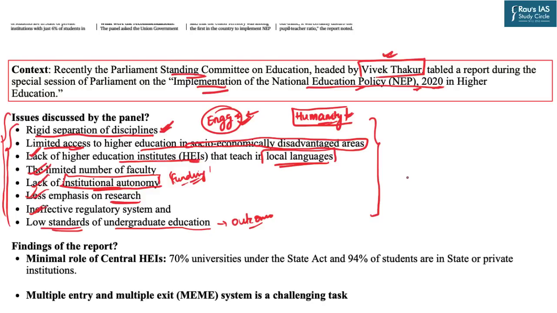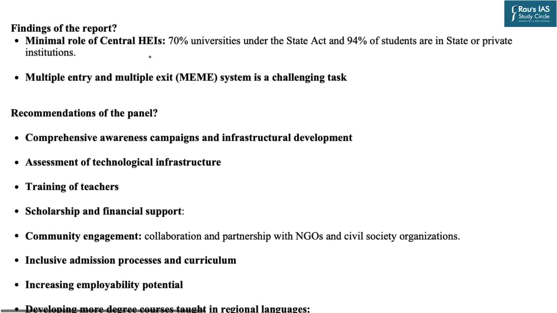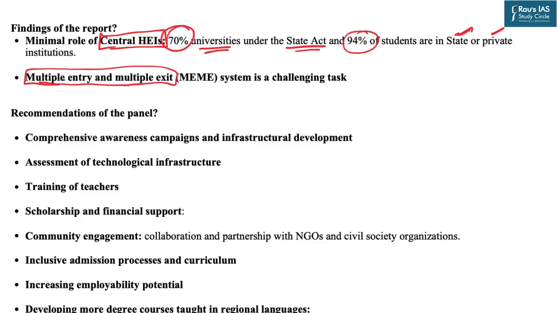As far as the important findings of the report are concerned, there are two. One is that the central higher education institutions are limited. 70% of the total universities in India are listed under the State Act, and 94% of all the students are either in state institutions or private institutions, not the central government institutions. The second important finding of this report is that the MEME system, which is much talked about, that is the multiple entry and multiple exit system, is a challenging task.